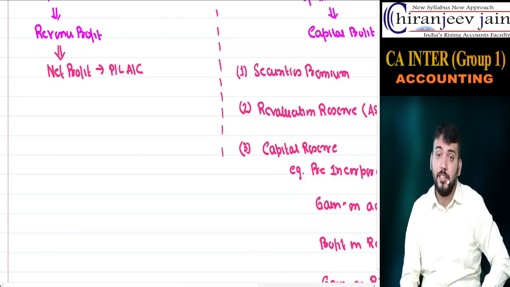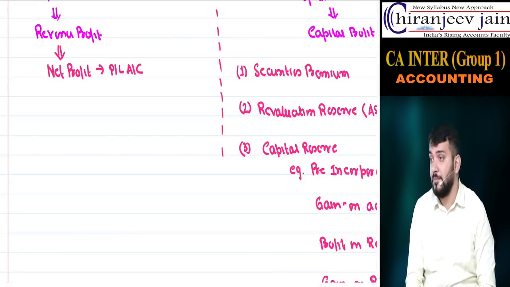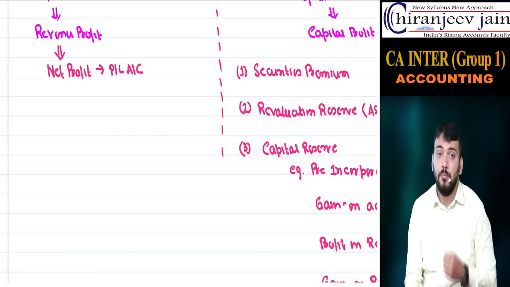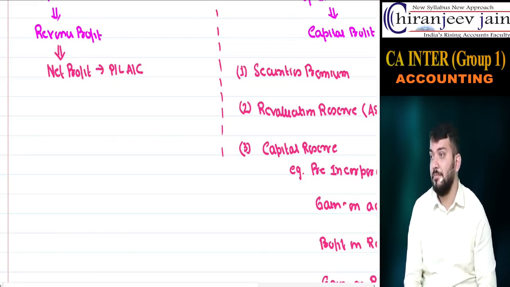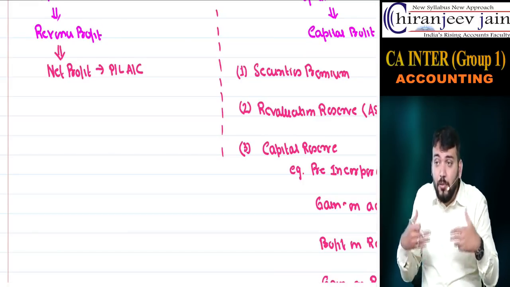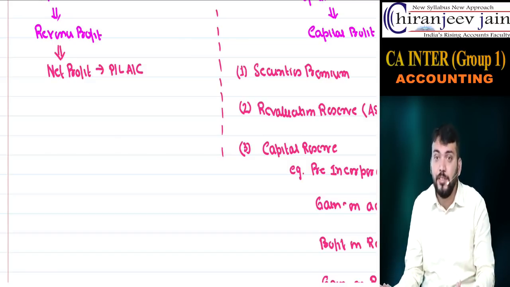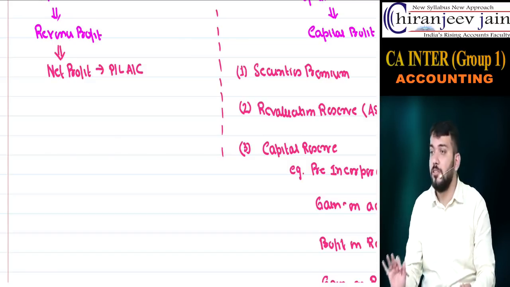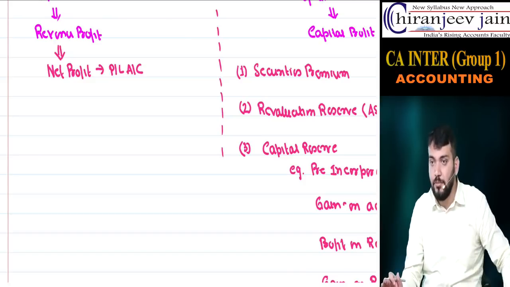Because that is our blood and sweat, our hard-earned money. Because we have earned that through all our hard effort, so that can be distributed through dividend. Are you getting what I am saying?